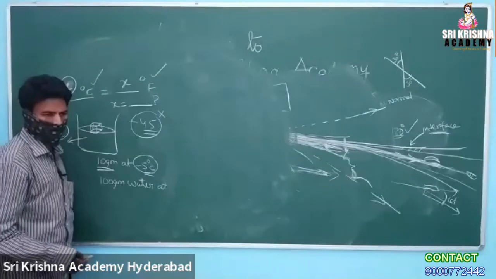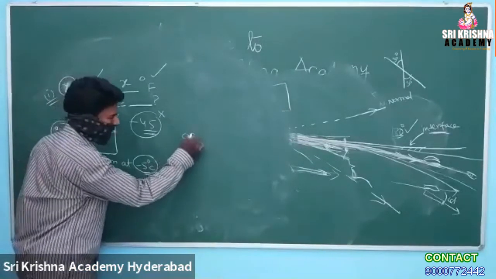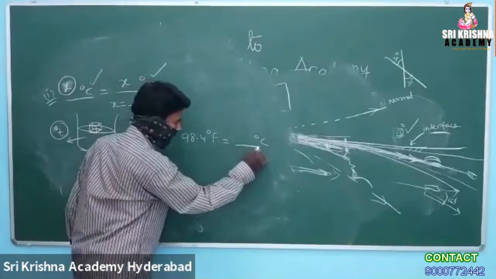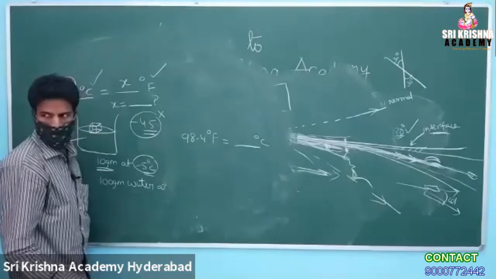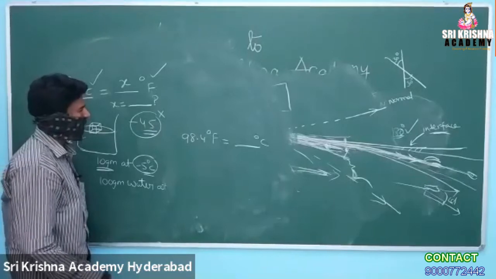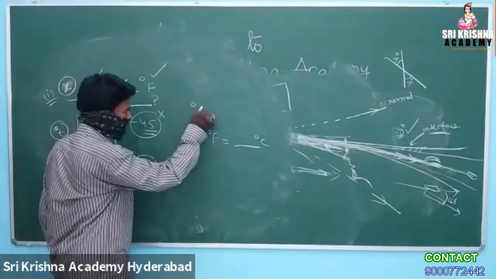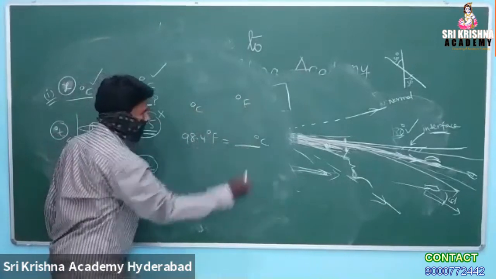Our body temperature, 98. Fahrenheit or degrees? Fahrenheit. Very good. What is it in degrees centigrade? What is the formula for conversion of degrees centigrade to degrees Fahrenheit?